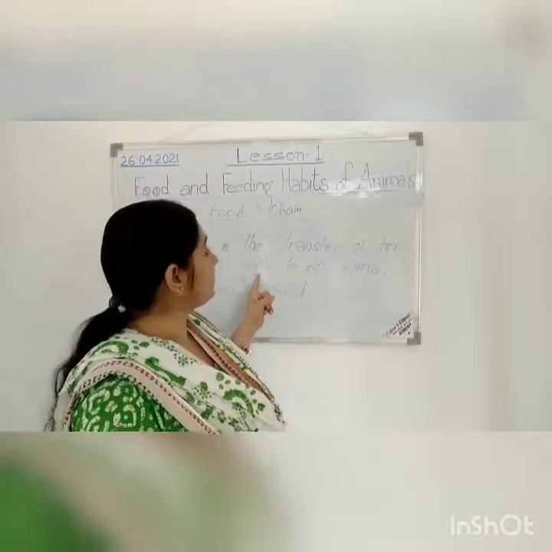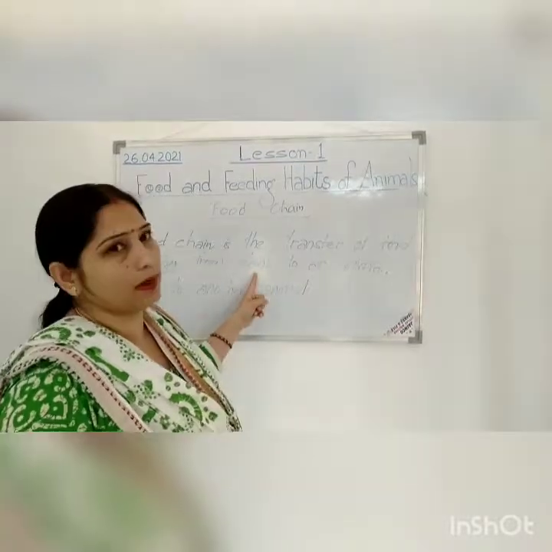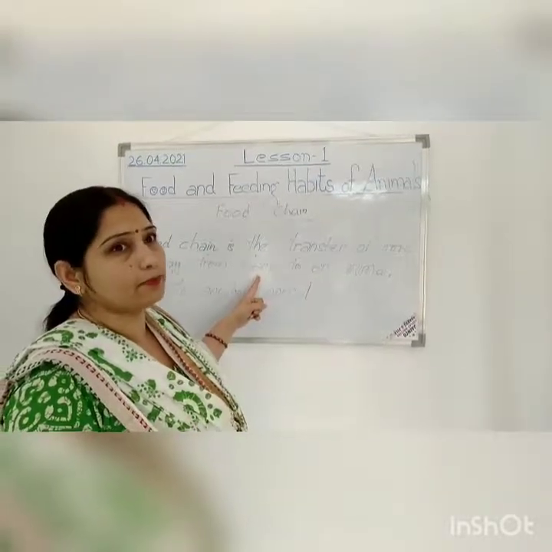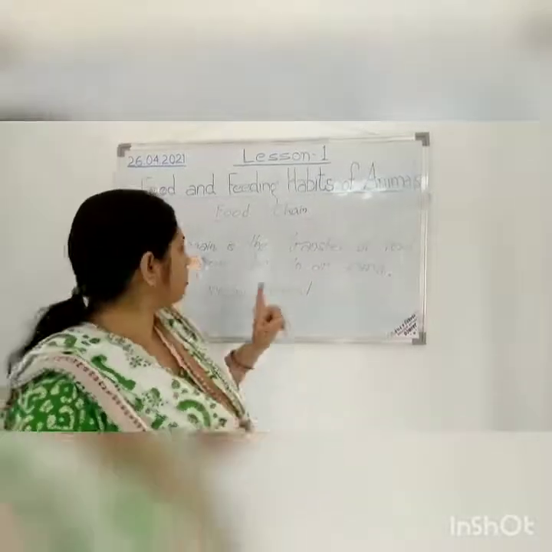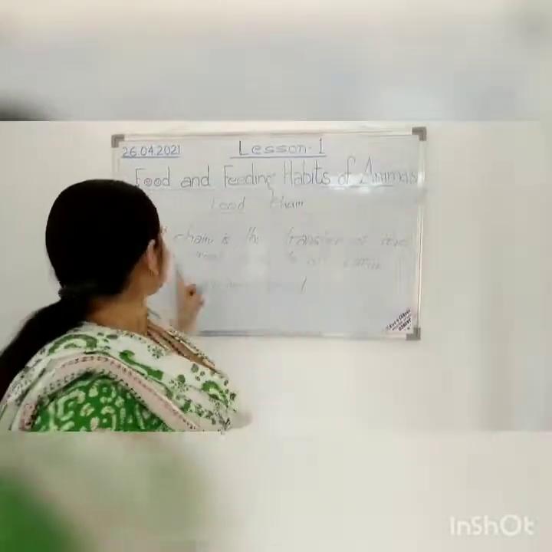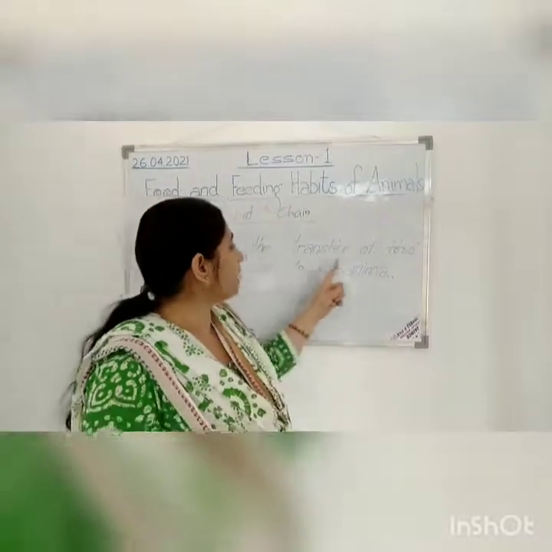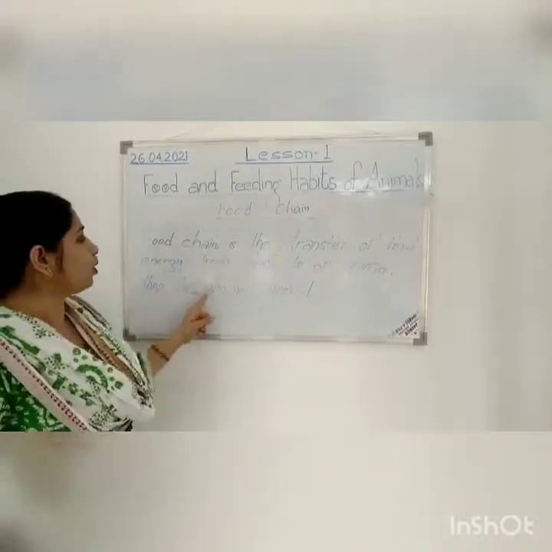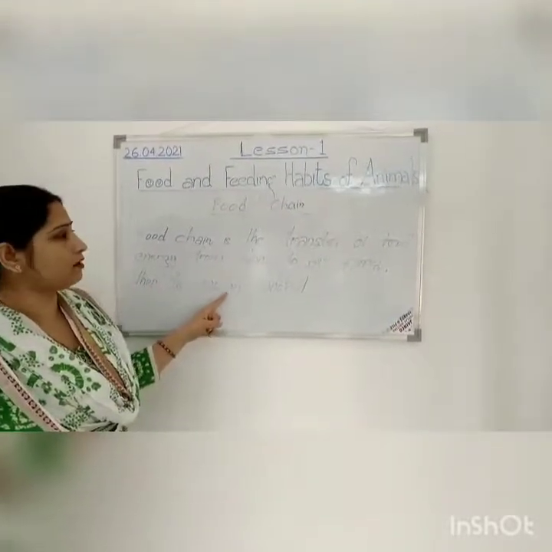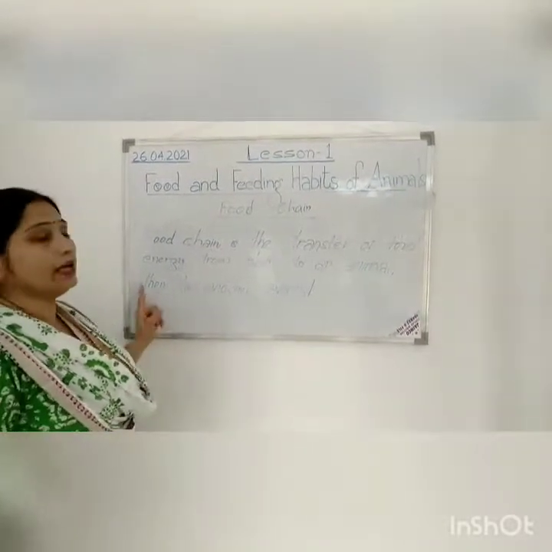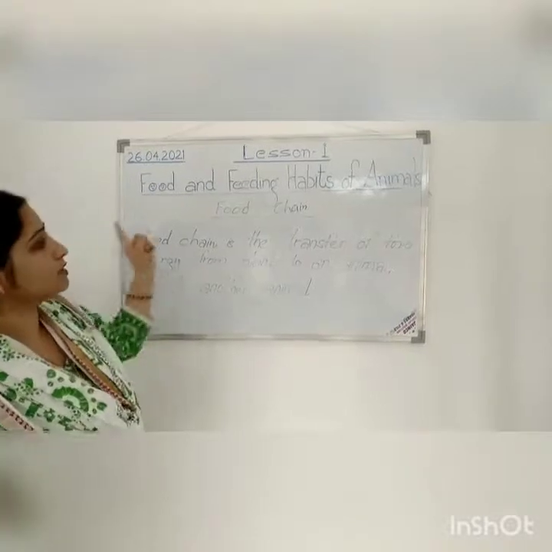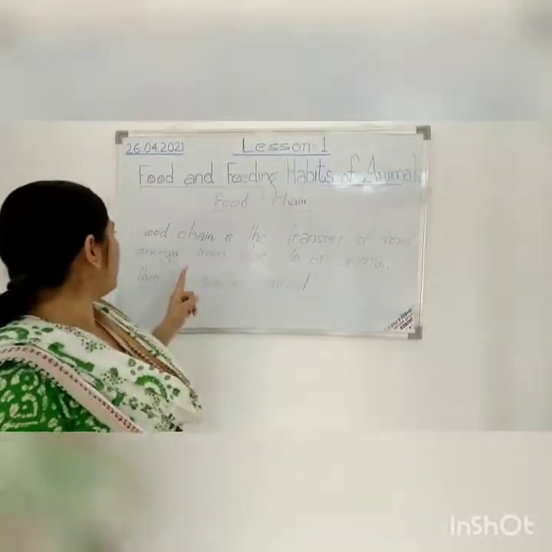And then if any animal eats that plant, like grasshopper eats grass, it gets energy from the plant, right? So it is the transfer of food energy from plant to an animal and then to another animal, like frog eats grasshopper, so the frog gets energy after eating grasshopper. So this is all about food chain, right?